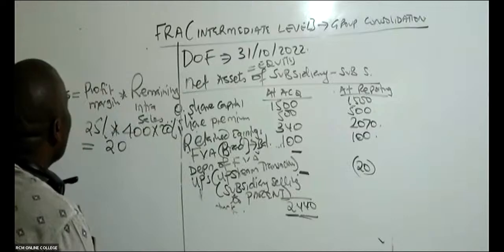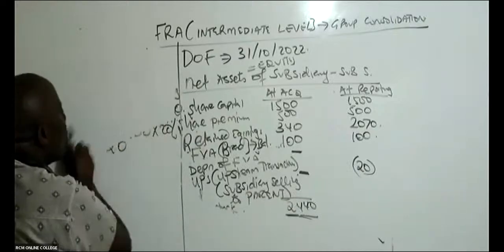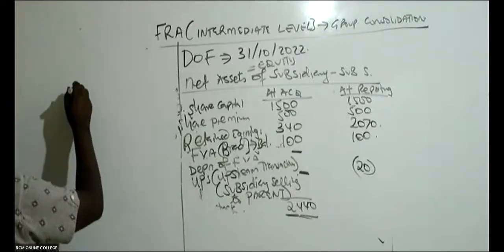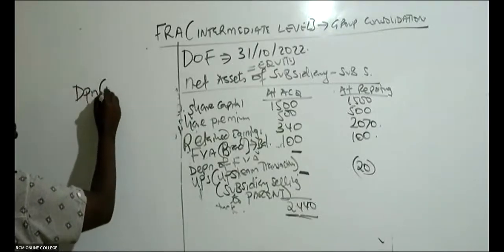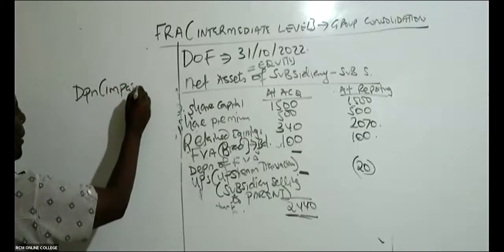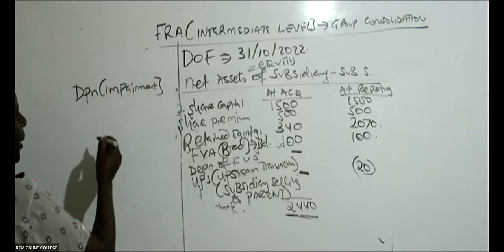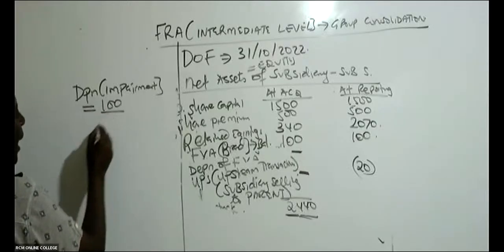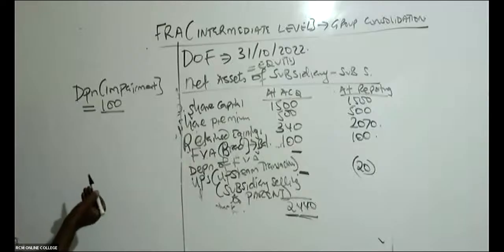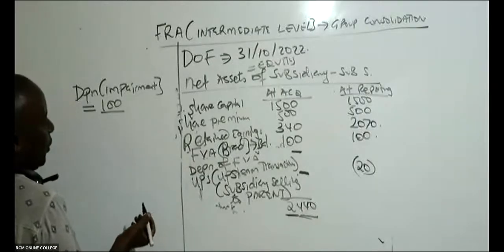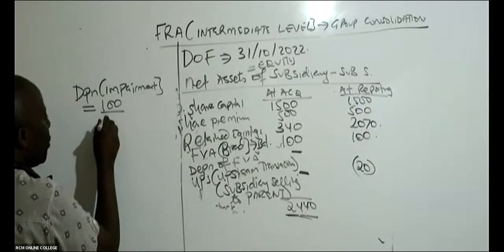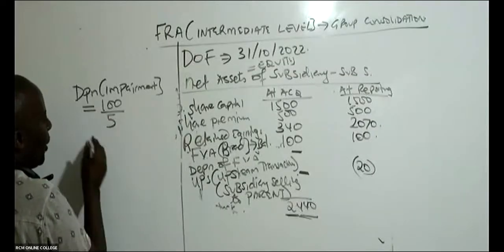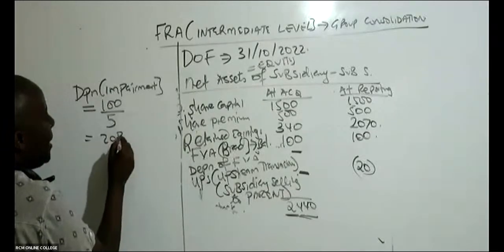So the only thing I need to do is to ascertain the depreciation or impairment in this case, because this is a brand name, an intangible asset, impairment. How do I get this? I will take 100 and divide it by the number of useful years. They have told me that the remaining useful years were 5. So this gives me 20 per year.